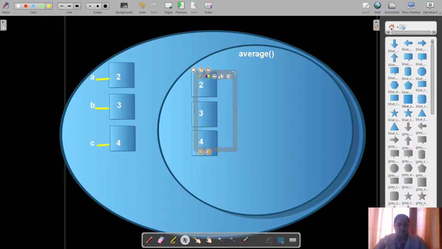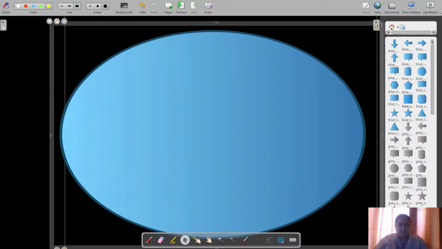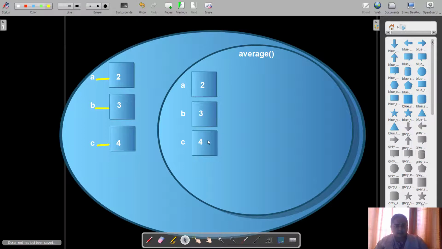So 2, 3 and 4 are created, and they are actually pointed by A. So it's somewhat like this. So we have A, B and C, three variables. These are actually three parameters to which three arguments were passed. So the three arguments were passed from the main area to these. And now they are also local variables within the function area.